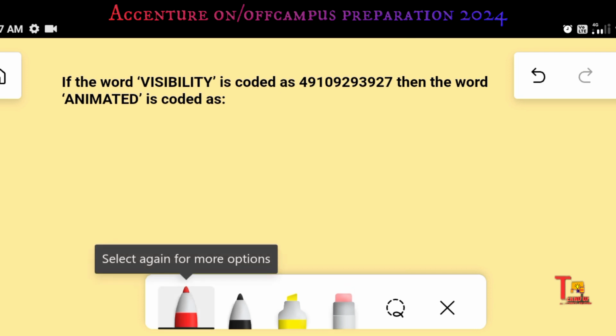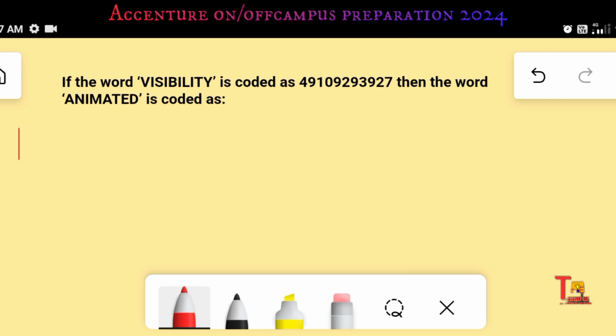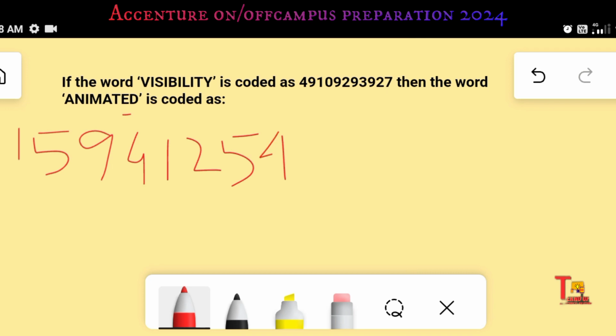I am solving "animated", right? A is 1, so A is 1, and N is M, N, so M is the middle, that is 13, N is 14. So 14 means 1 plus 4, that is 5, right? And I is 9, that means 9. And M is 13 again, so 1 plus 3 is equal to 4. And A is 1, right? And T is 20, 2 plus 0 is 2, so 2. And E is 5, right? And D is 4, right? So this will be the output.